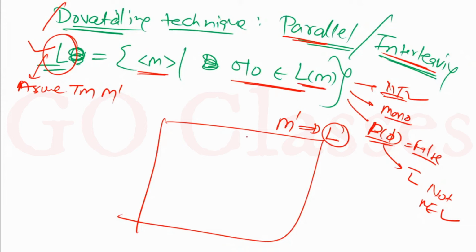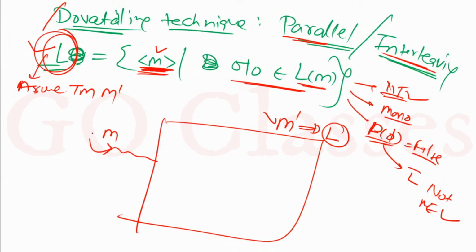Now this machine M dash is going to take a Turing machine M as its input.